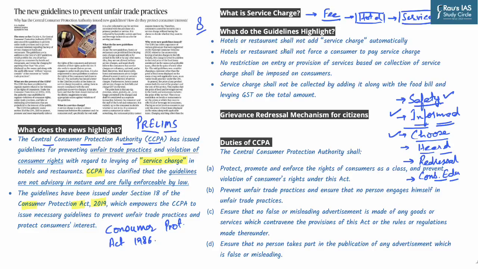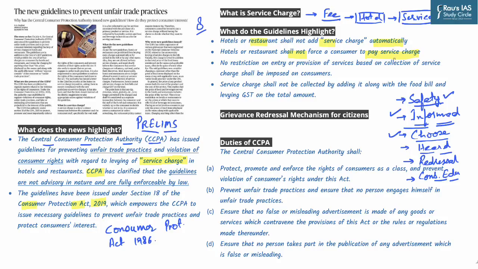Now, in this context, hotels and restaurants shall not add a service charge automatically, as identified by CCPA. Moreover, hotels and restaurants shall not force the consumer to pay a service charge. This means that there are hotels and restaurants which say that if you are not willing to pay a service charge, you are not invited as a guest.